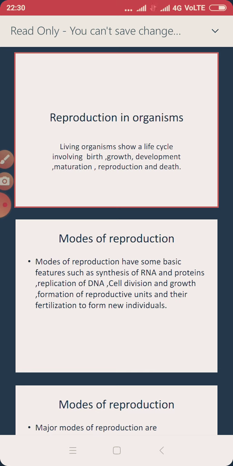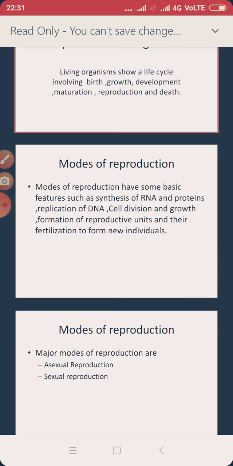After the completion of this chapter, we will be able to understand how asexual reproduction takes place in organisms, and also you will be able to know the significance of it. Not only asexual reproduction, we will be knowing about sexual reproduction, its advantages, and its role in evolution.